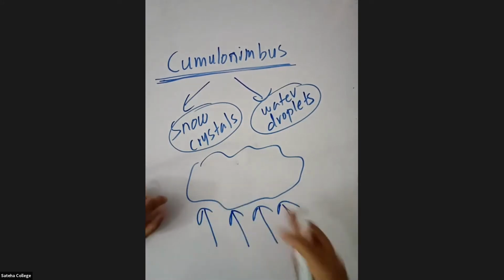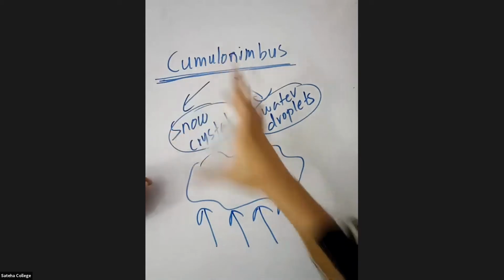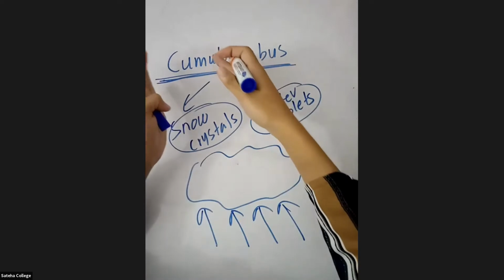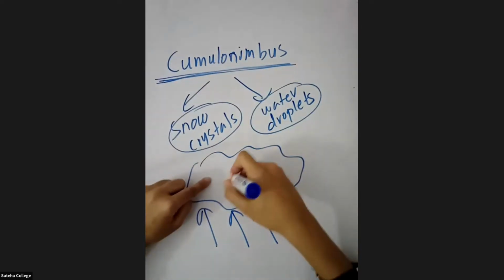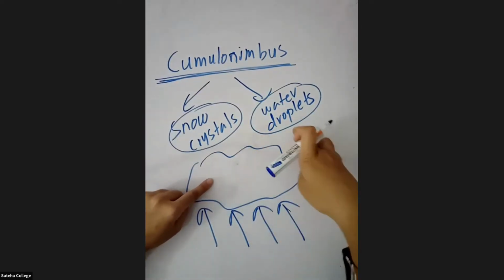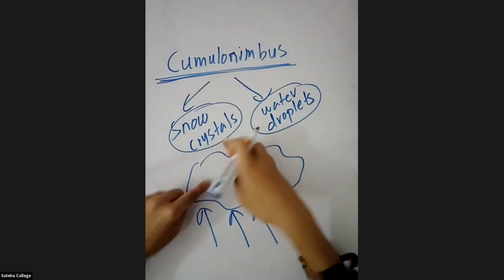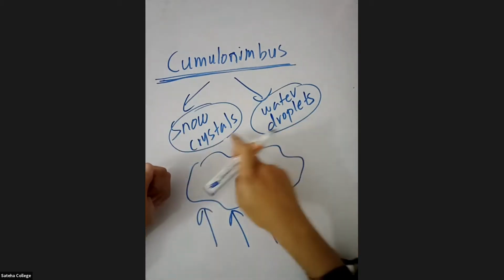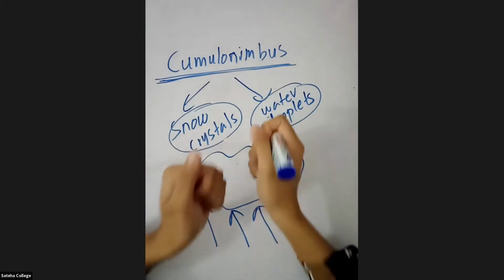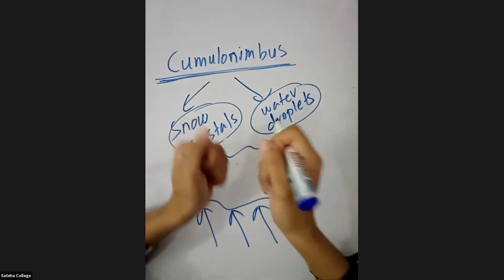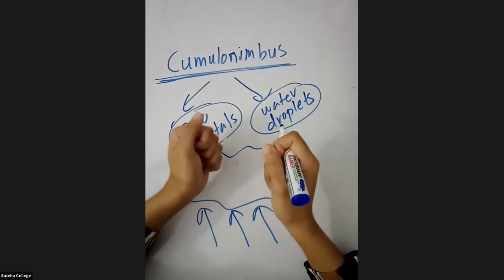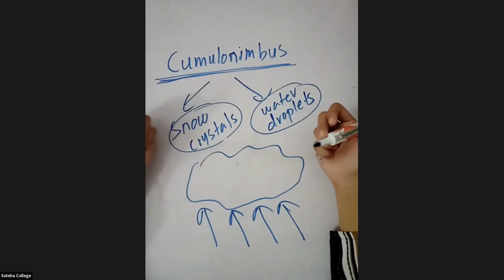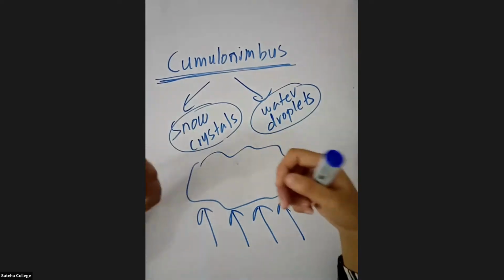When the wind blows from bottom to top like this, the water droplets and snow crystals rub against each other. When they start to rub against each other, a positive charge and a negative charge will be formed, right? That you call electrostatic charges.